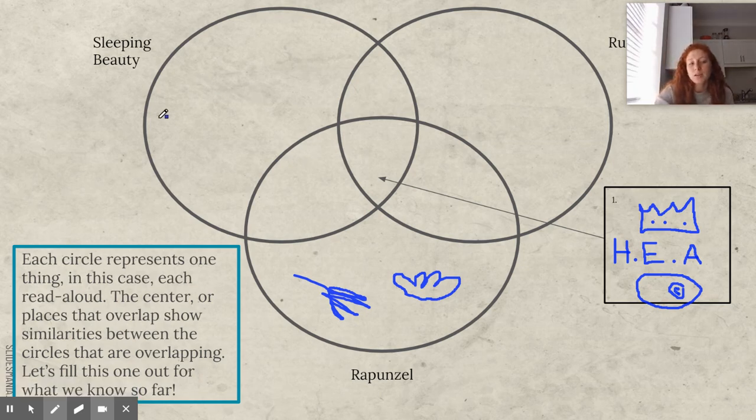Ooh, what is something that's in common between Sleeping Beauty and Rapunzel? There was a tower, right? Because remember, Sleeping Beauty, when she got pricked, she was wandering around and she went into the tower part. Okay. What about between Rapunzel and Rumpelstiltskin? Think about the promises that those characters had to make.